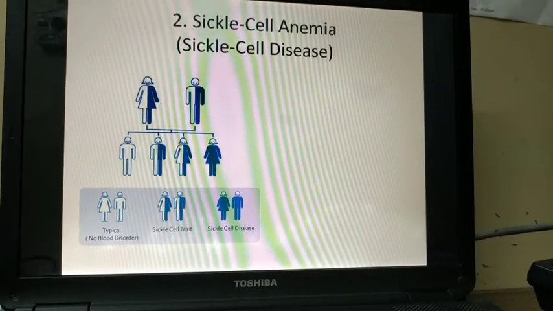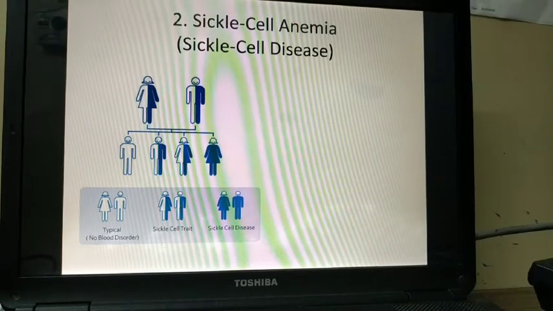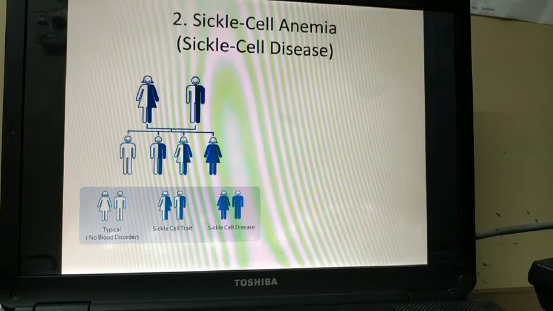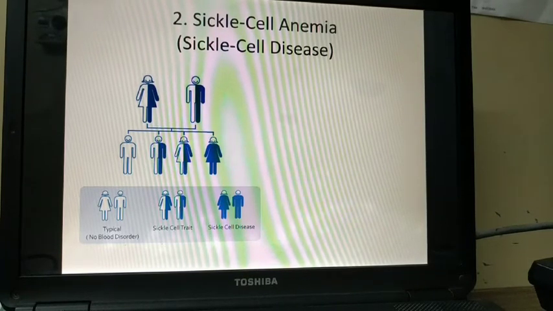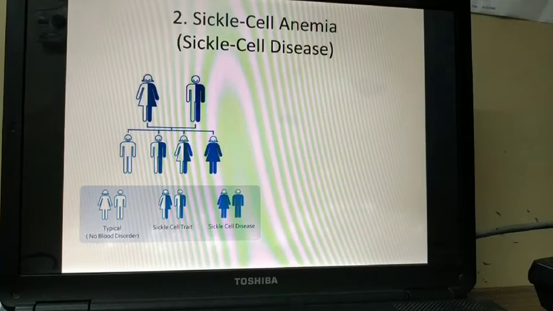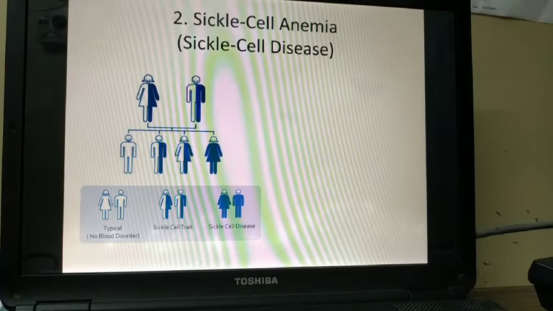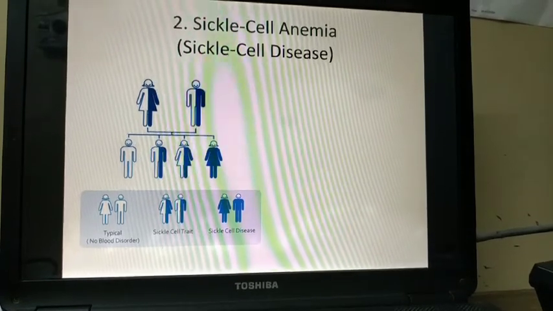If you can see here, the parents are the carriers, so the possibilities are that the child might have the disease because it can get the carrier gene from each parent, or it might get the carrier gene from only one parent, or it might not get the carrier gene from either parent.